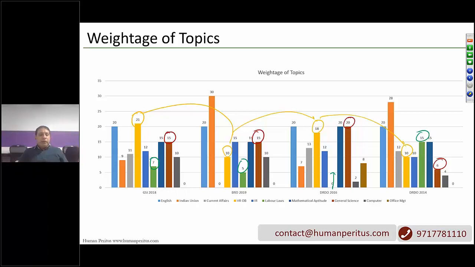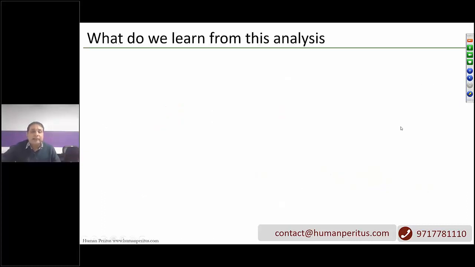In one paper, there were only 5 questions on computer knowledge. In another, there were 15 questions on computer. So guys, our suggestion is that there is no topic which is less or more important. Please go through everything with equal focus.